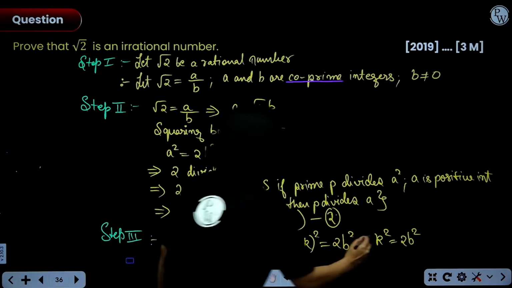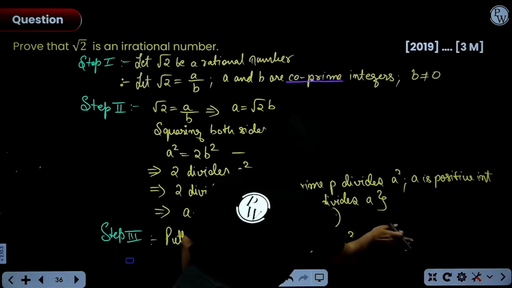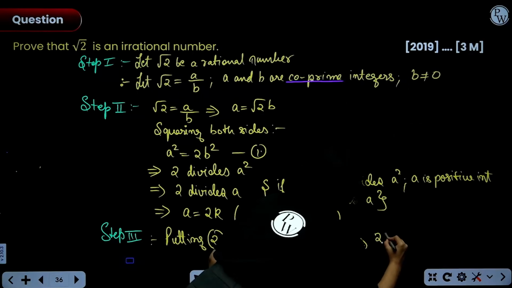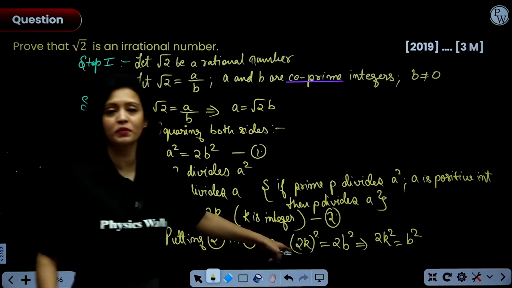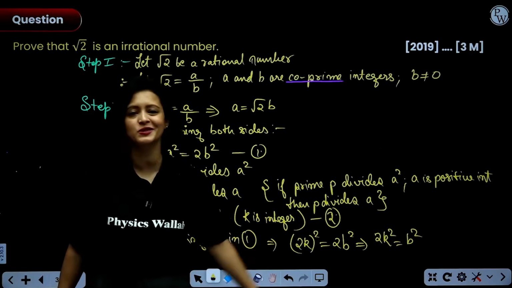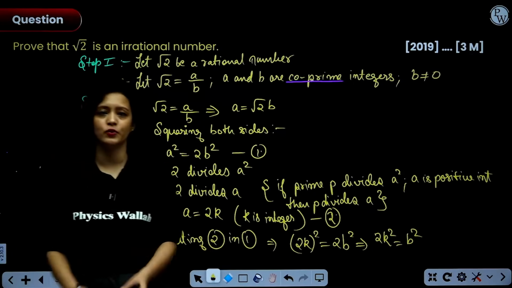Sorry, I'll rewrite this again. 2k square is equals to b square. This is what you'll get. You can just open it up. You'll get 4k square is equals to 2b square. So, b square is equals to 2k square.